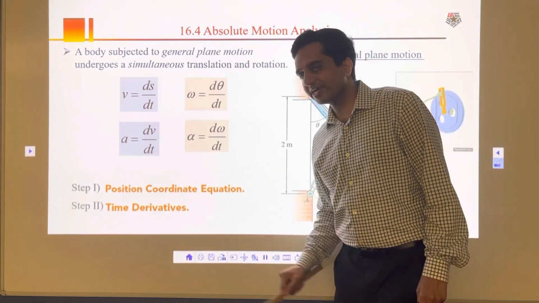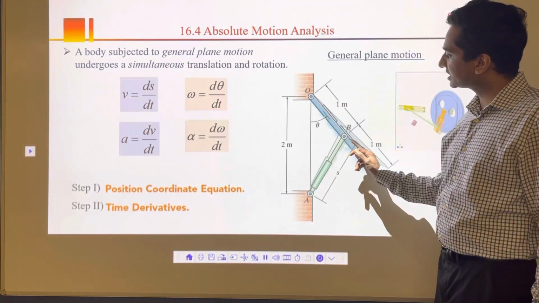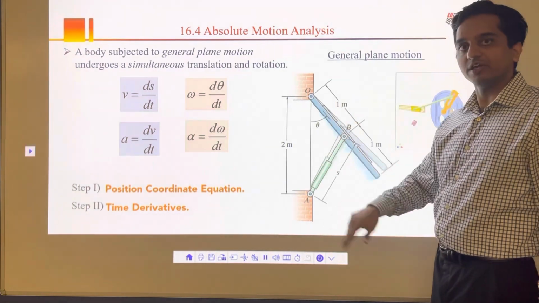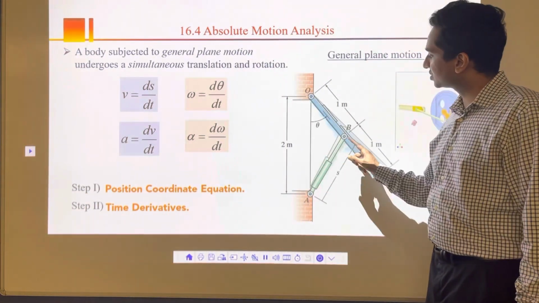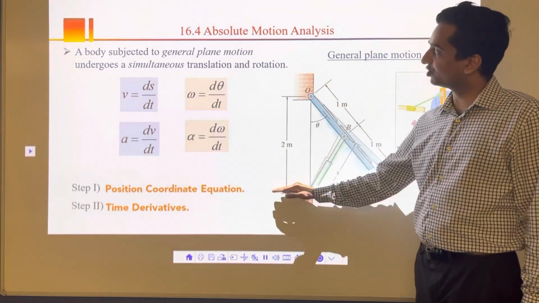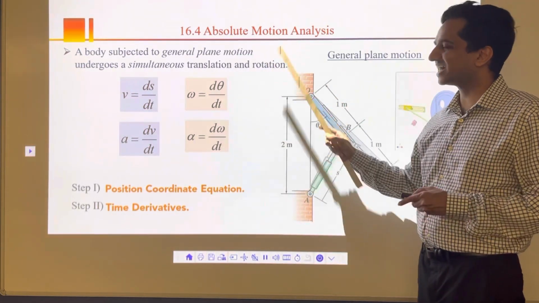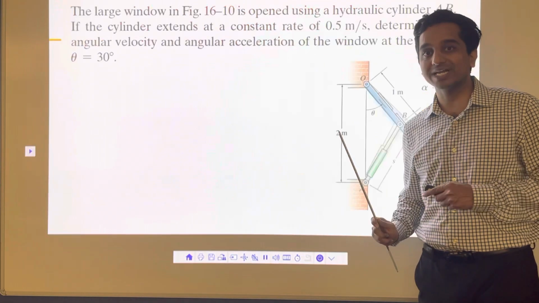If you take the time derivative, you will get linear velocity and angular velocity. If you differentiate one more time, you will get linear acceleration and angular acceleration, and that's what you need to do with absolute motion analysis. The best way to understand this is through an example.